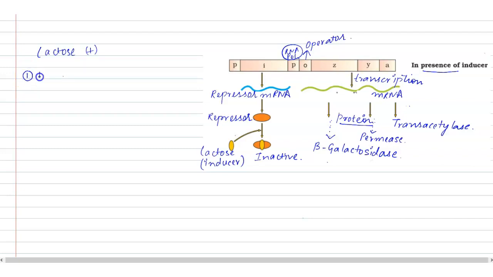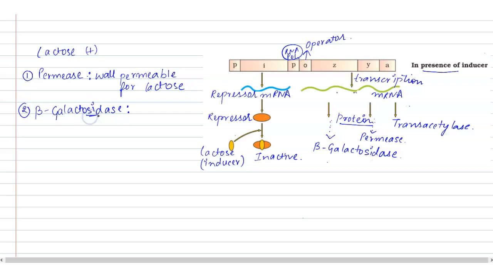Now if we observe, the first enzyme that is formed here is called the permease enzyme, and this particular enzyme is responsible for making the wall permeable for the lactose. How? It will make the openings in the wall of the bacteria so that the lactose, which is present outside in the medium, can now enter the bacterial cell. And further, the metabolism of lactose occurs, and for that we have another enzyme which is beta galactosidase.